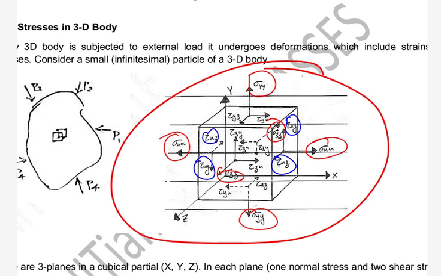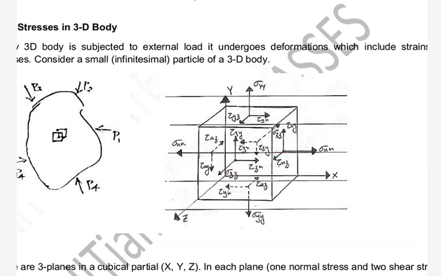Anyone has any concern, any doubt here? So how many total stresses do you see here? Yes, 9. There are 9 stresses. So for a three-dimensional body, we have 9 stresses, 3 normal and 6 shear. Okay.